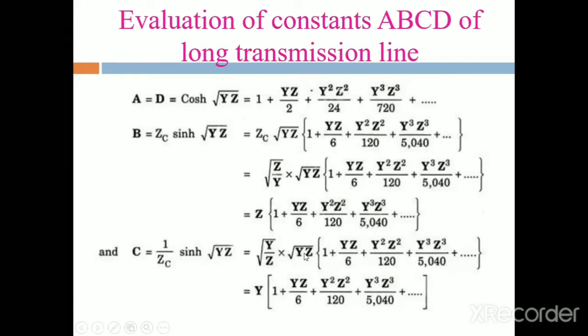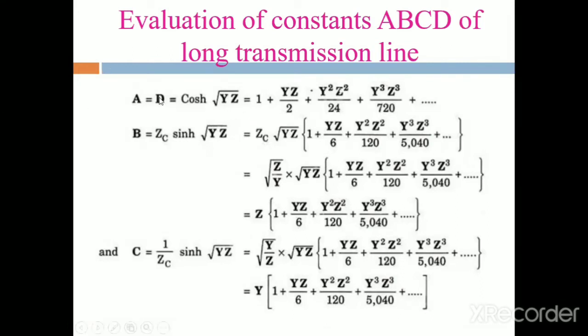After that, root z by root z is cancelled. Then we obtain only y. Okay, y into 1 plus yz by 6 plus y square z square by 120 plus y cube z cube by 5040 plus and so on.